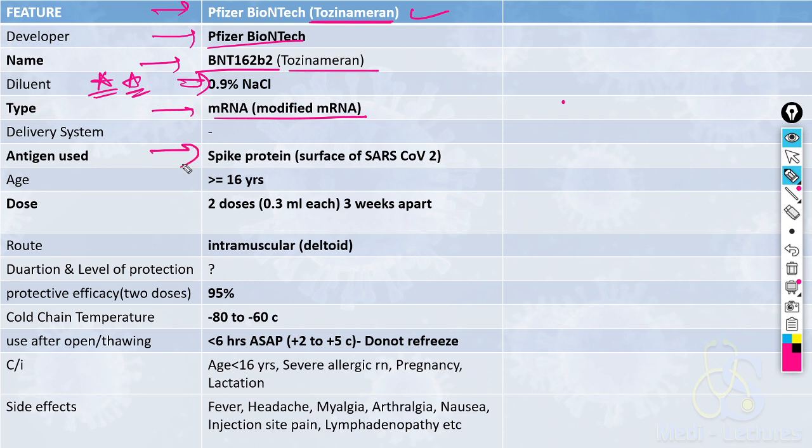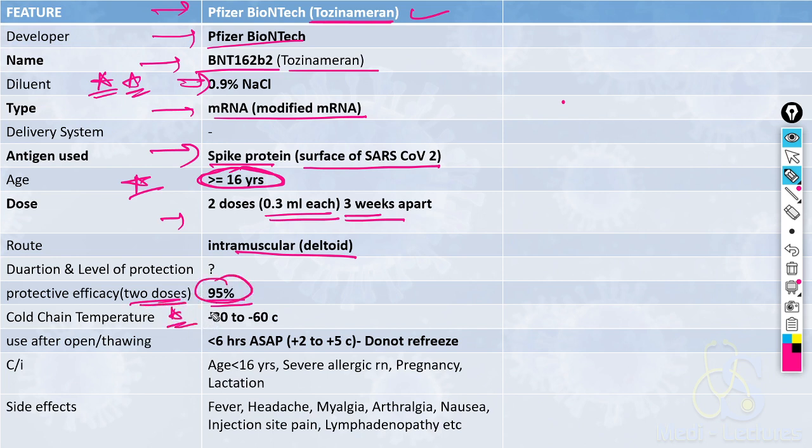What is the antigen used? Antigen used is spike protein, that is spike glycoprotein on the surface of SARS coronavirus. Important point in this is it can be given in more than 16 years of age, in contrast to Covaxin and Covishield. There are two doses. Here it is 0.3 ml each and 3 weeks apart. Also it is given intramuscular deltoid. Protective efficacy of two doses is 95%.